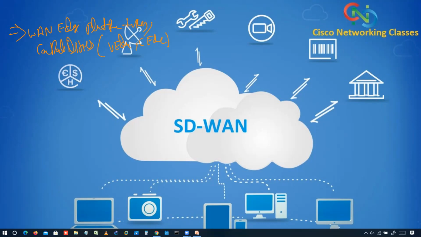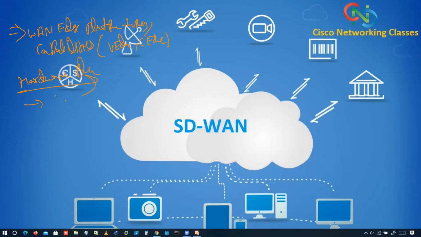Okay, so there are two types of platform that can be deployed as part of Cisco SD-WAN. The first platform is the hardware platform, and the second one is the virtual platform.